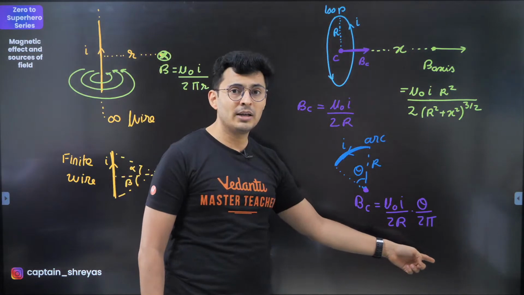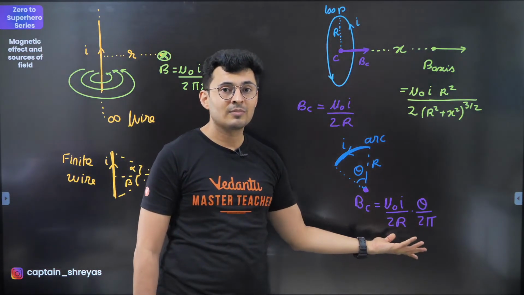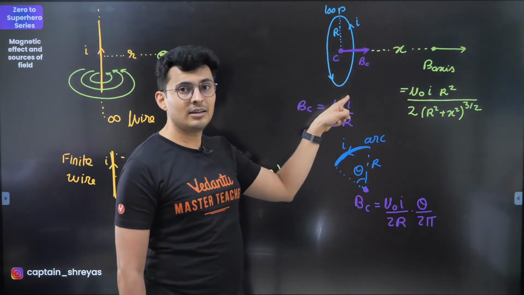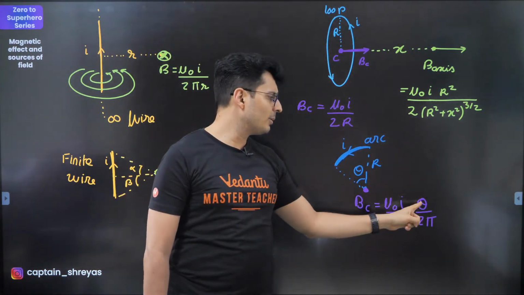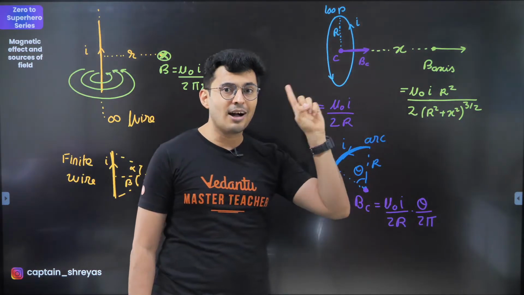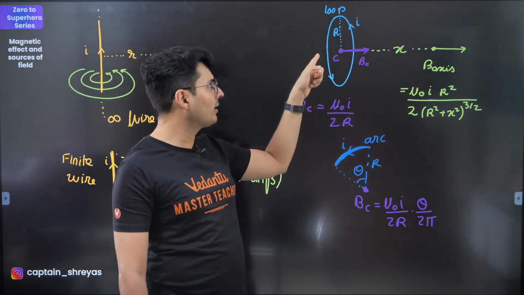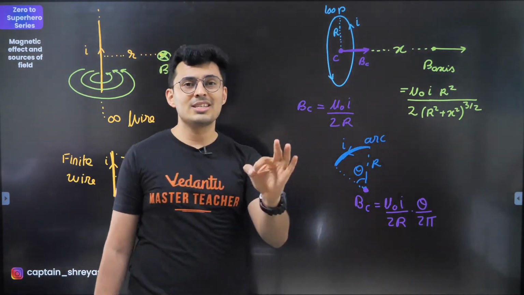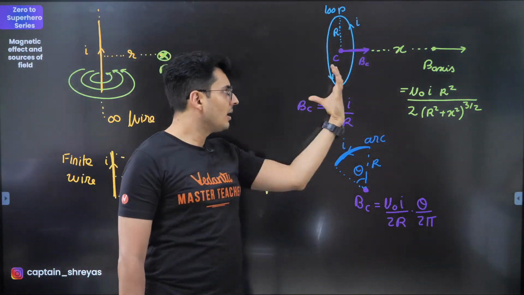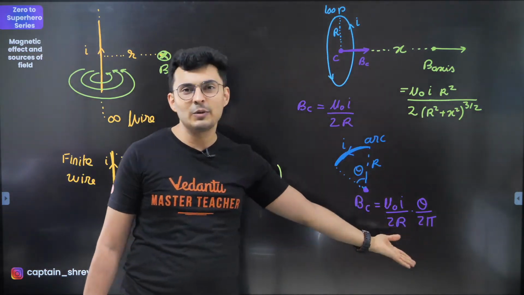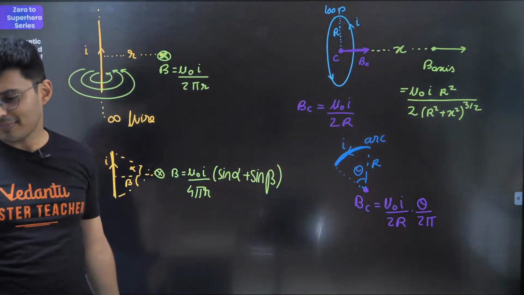Why theta by 2 pi? It's a fraction. If it's a semicircle, the semicircle will have only half the contribution. So angle will be pi divided by 2 pi, which is half. If it's a quarter, it will be 1/4. So you just take that much contribution, because one circle gives this much, a part of it which subtends theta will give only this much. That's all. I hope this is clear.